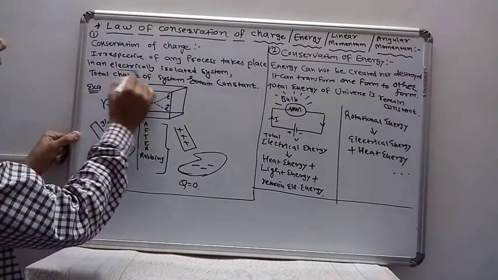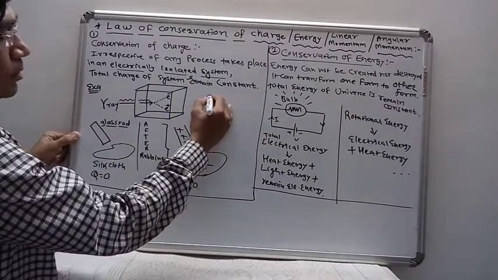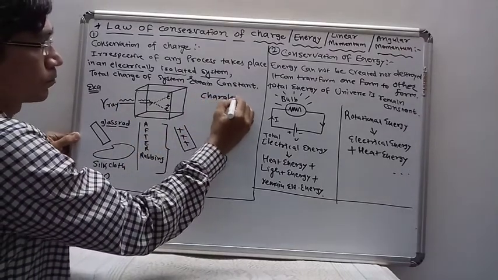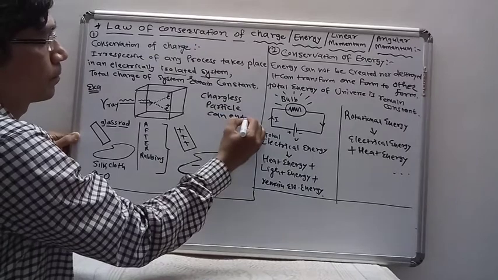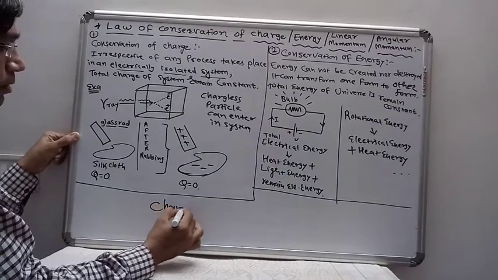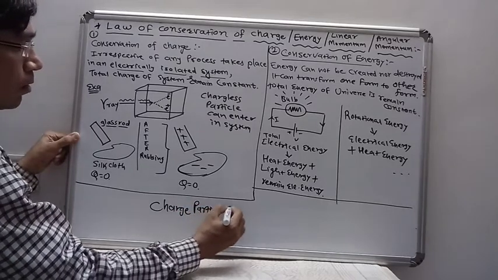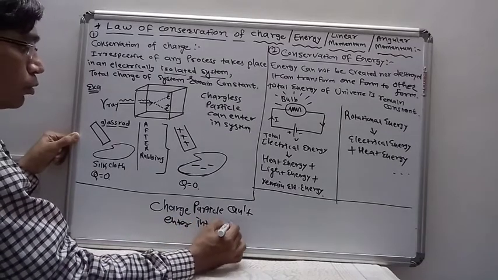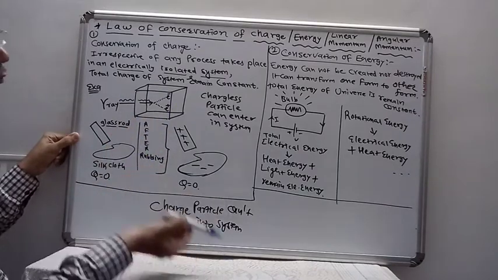What is meant by an electrically isolated system? The system in which a chargeless particle can enter the system, but a charged particle can't enter into the system, or if there is a charged particle in the system, then it cannot come out of the system.